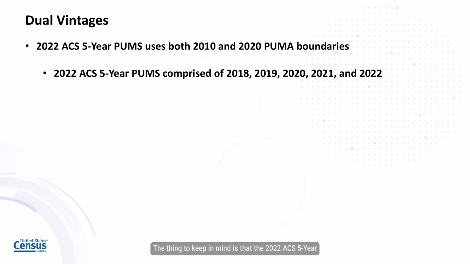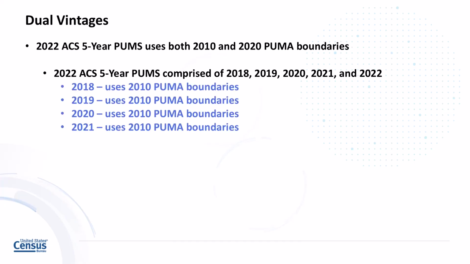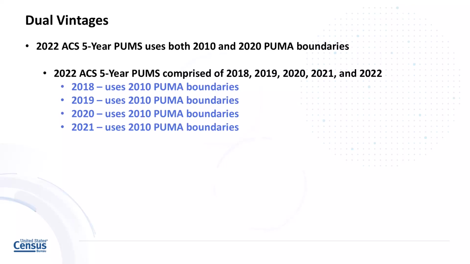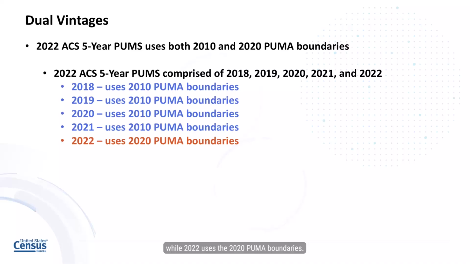The thing to keep in mind is that the 2022 ACS 5-year PUMS are comprised of data running from 2018 through 2022. I think it helps to understand dual vintages better when it's laid out like this, showing which years use which boundaries. As we can see, data from 2018 through 2021 all use the 2010 PUMA boundaries, while 2022 uses the 2020 PUMA boundaries.